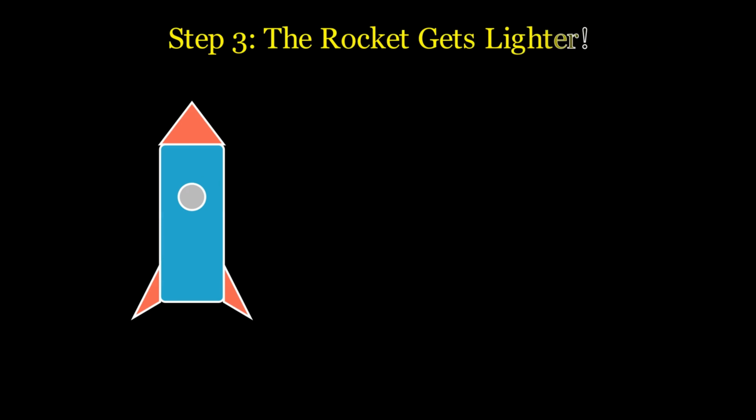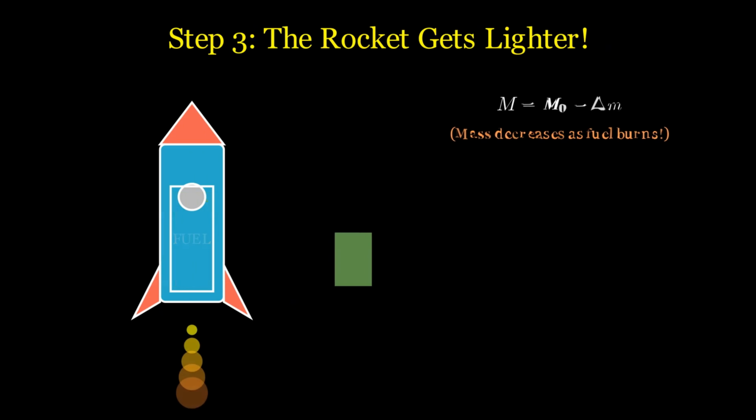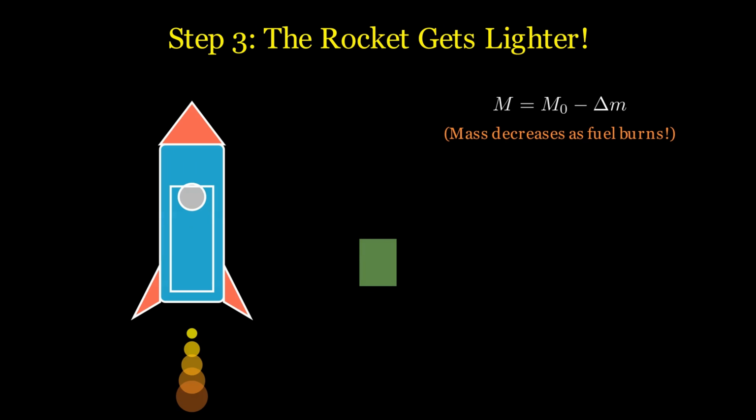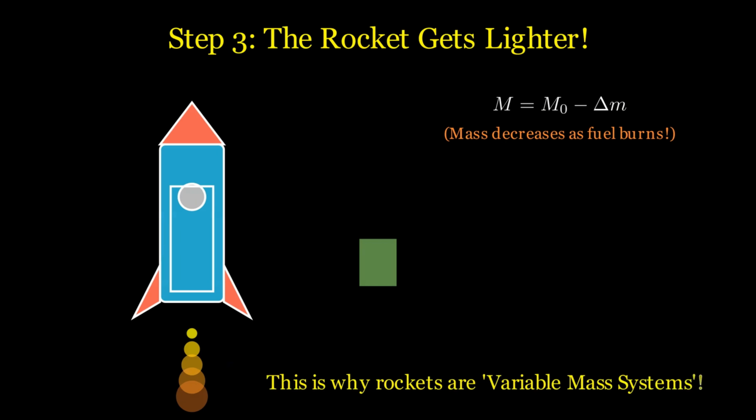Here's where standard physics changes. At launch, the rocket has an initial total mass m0. As combustion continues, mass delta m is continuously ejected. Because its total mass decreases over time, we classify a rocket as a variable mass system.